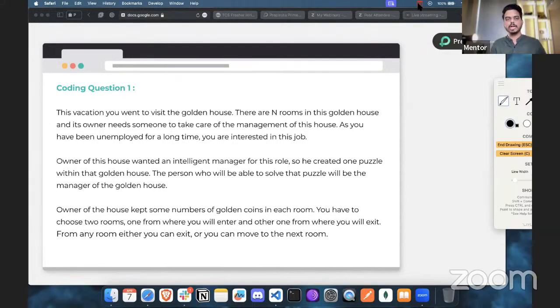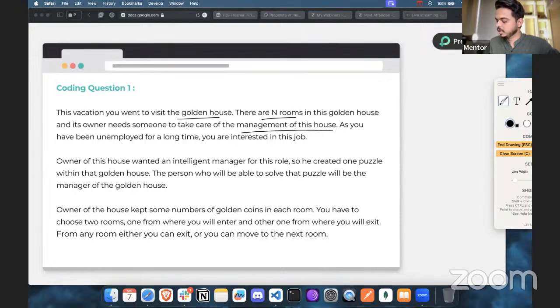This time it might be difficult, as I have mentioned the reasons, and I've told you a lot of things about that as well. Okay, so this vacation you went to visit the Golden House. There are N rooms in this Golden House, and its owner needs someone to take care of the management of this house. As you have been unemployed for a long time, you are interested in this job. The owner of this house wanted some intelligent manager. You can just read through it so that we can skim through it.